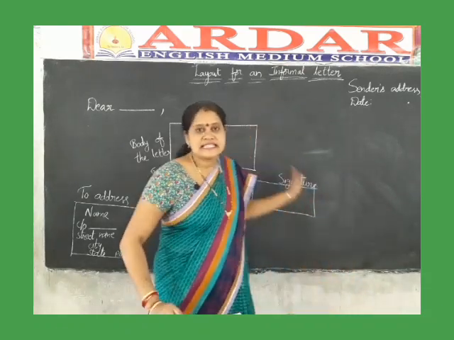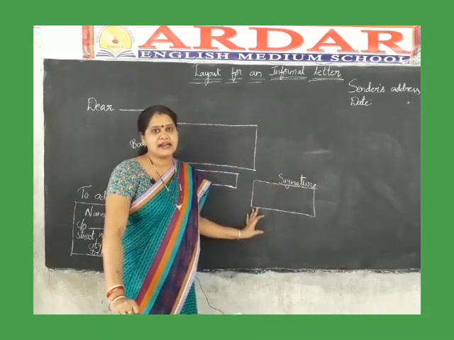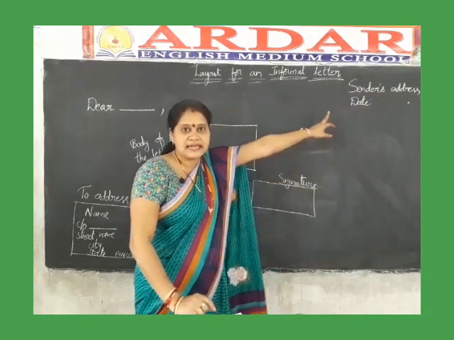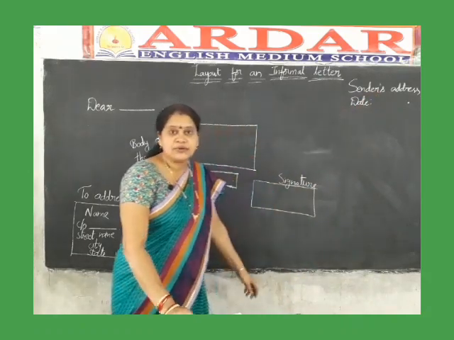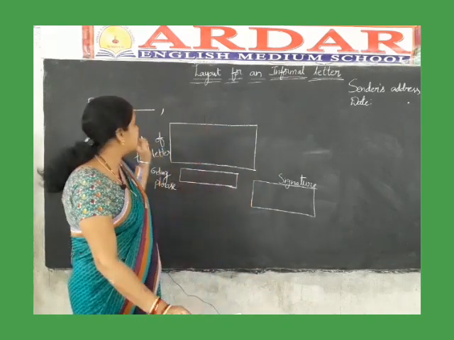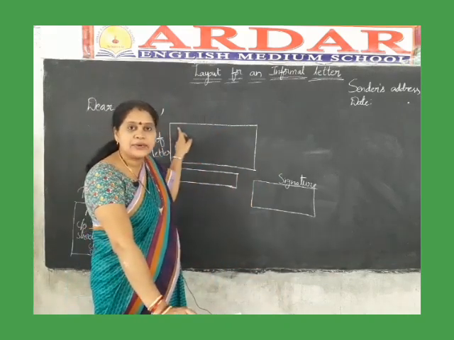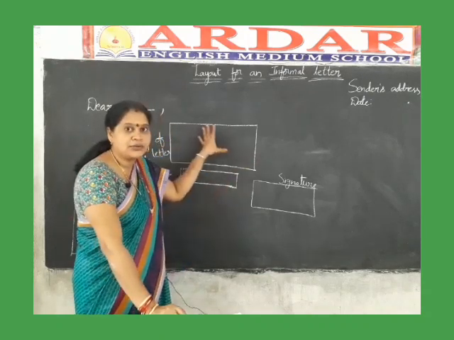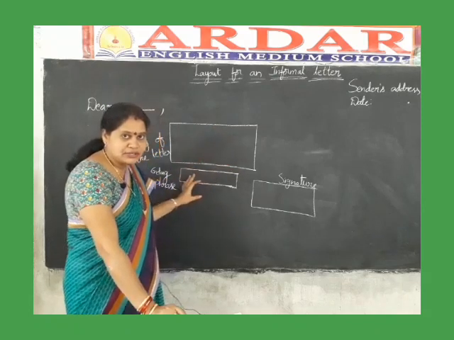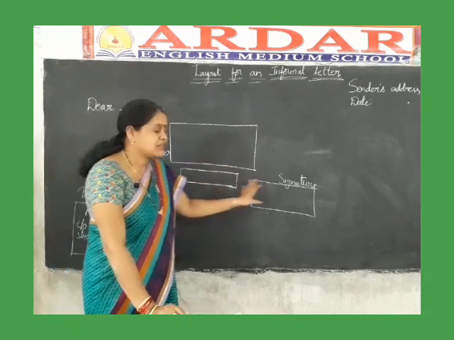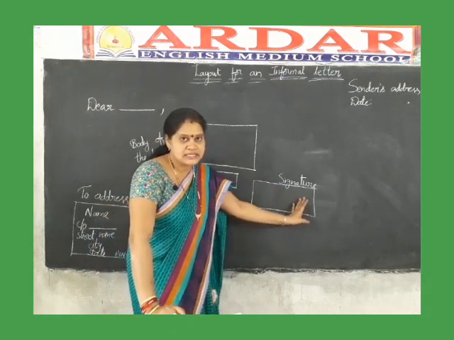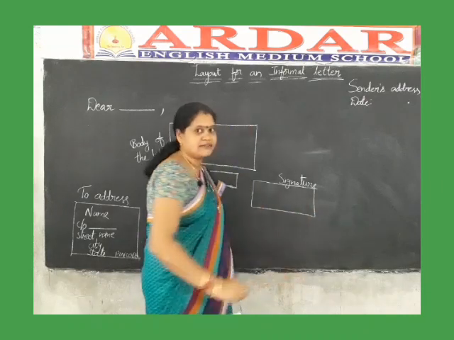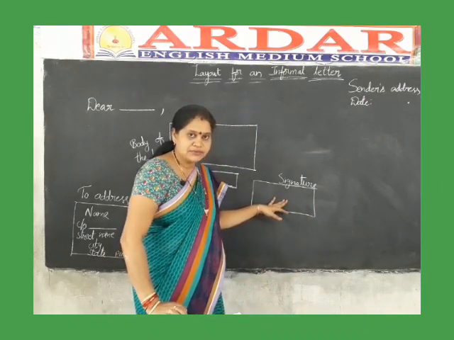So children, this is the layout of an informal letter. On the right top corner, you write the sender's address, followed by the date. After writing the date, you put one full stop. Salutation line: Dear, and the name of the person to whom you are writing. After that, the body of the letter, which you can divide into paragraphs. After that, end with the ending phrase. Next, keep the signature on the right side. Yours lovingly, or you can use yours affectionately. After that, keep your signature.